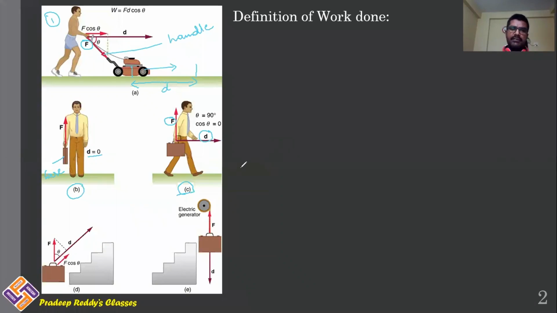Displacement is right side. That is in figure C. Coming to figure D, you are catching a briefcase and you are going on these steps. You are walking on the steps. Therefore, force and displacement both are in the same direction. Force is upward, displacement is along the steps.